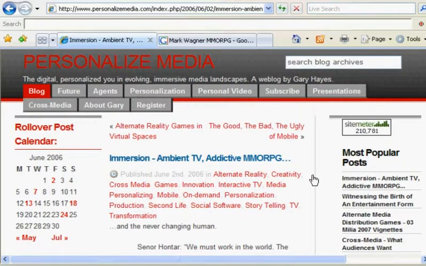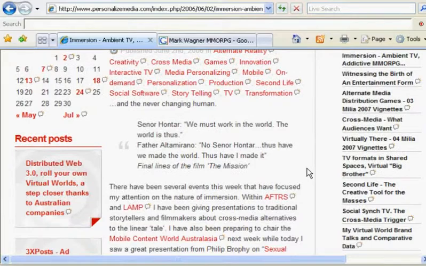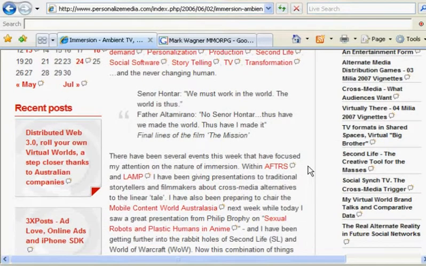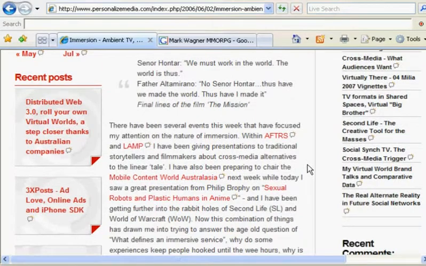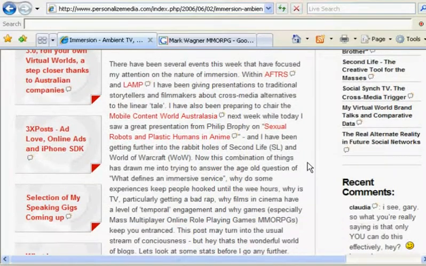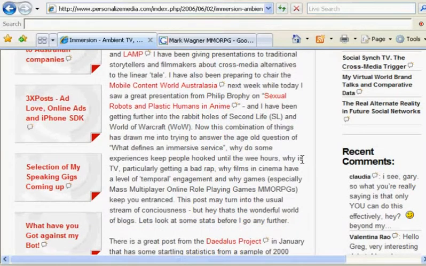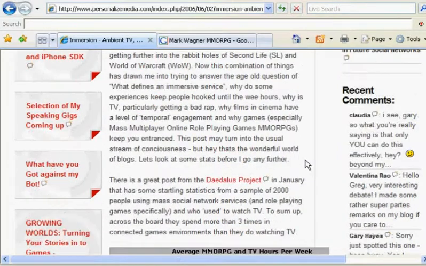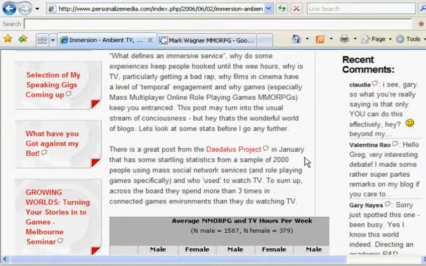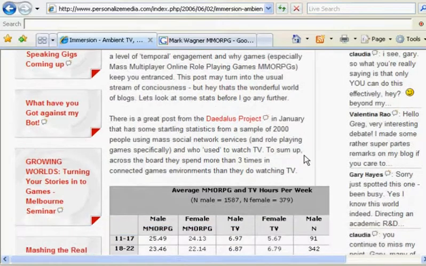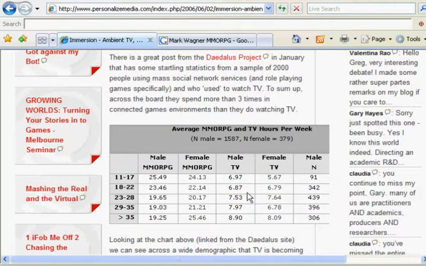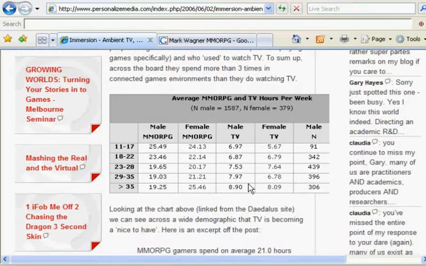Here's another blog. Blogs can be useful, can be not useful, so let's read through it. World of Warcraft is specifically mentioned, which is nice for us. So I'm reading through this, and I run into the Daedalus project, something that I'm familiar with from other research that I've done. Nick Yee used the Daedalus project, and so this chart looks familiar. So this blog is really just ripping off, plagiarizing this chart. Well, it's not really plagiarizing it because look, it cited it and everything, did it right.